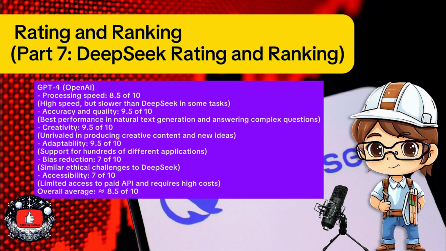Accuracy and quality: 9.5 of 10, best performance in natural text generation and answering complex questions. Creativity: 9.5 of 10, unrivaled in producing creative content and new ideas. Adaptability: 9.5 of 10, support for hundreds of different applications. Bias reduction: 7 of 10, similar ethical challenges to DeepSeek. Accessibility: 7 of 10, limited access to paid API and requires high costs. Overall average is almost equal to 8.5 of 10.